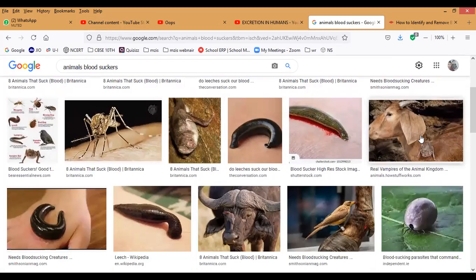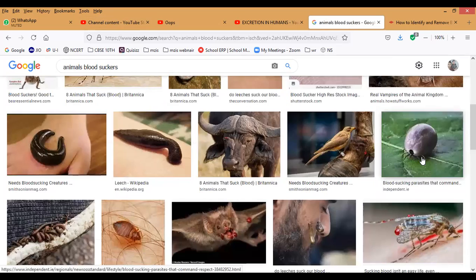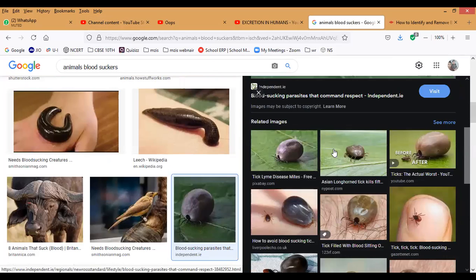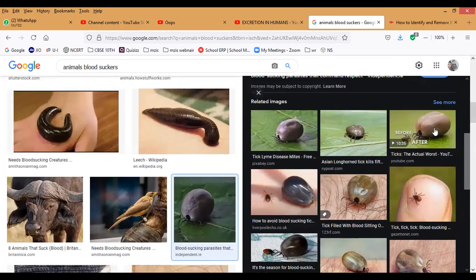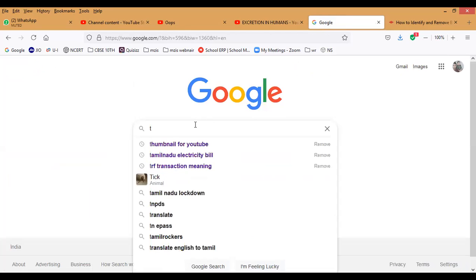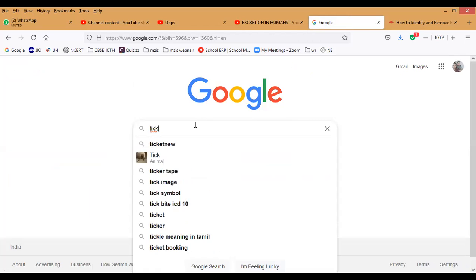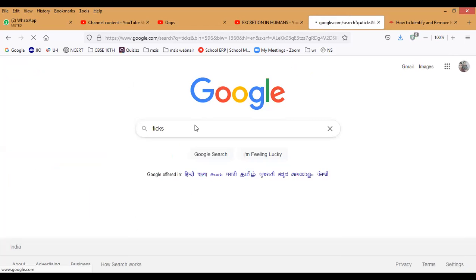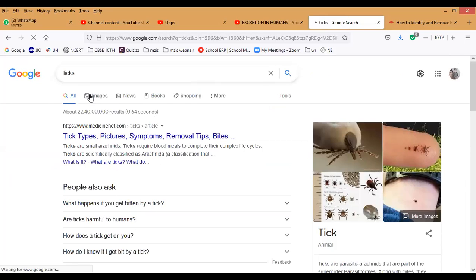This is, Mari, like vampires. We can call it blood sucking parasites. This is present in animals. On animals' necks and all you can find it. Have you noticed it, Mari? That name is called ticks. I forgot it, but this is what I will show you. This is very, very dangerous, Mari. Even it will attack us humans also. Ticks. This is very dangerous. Actually, they will suck the blood.